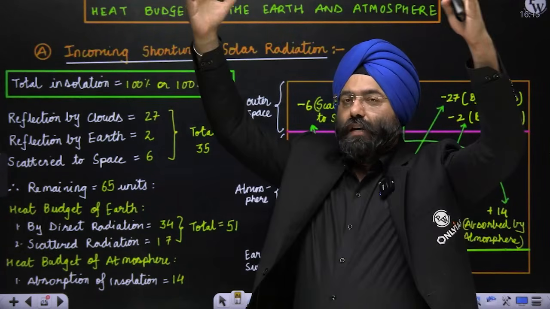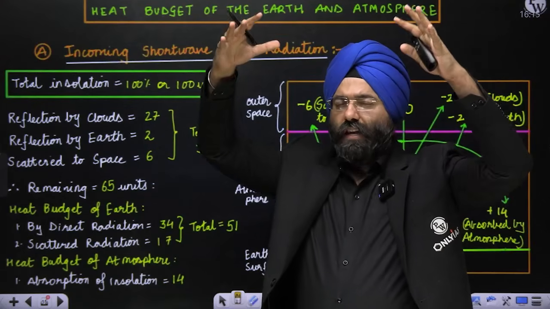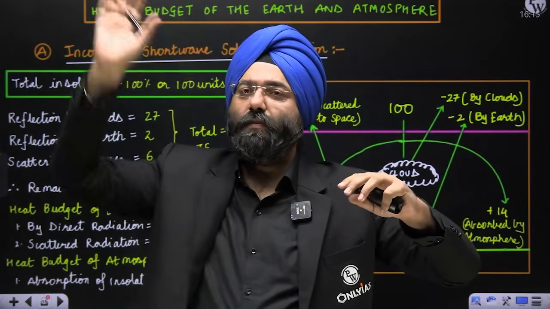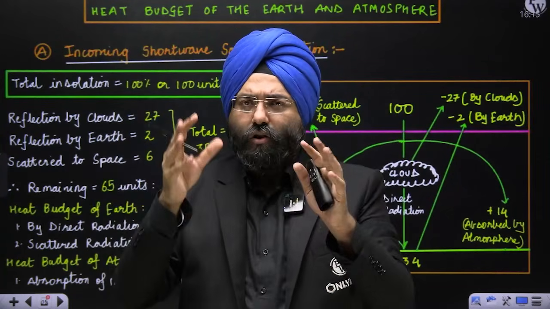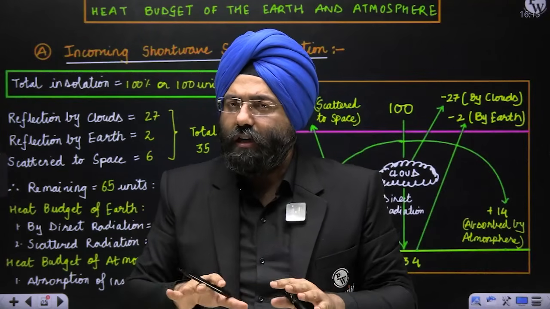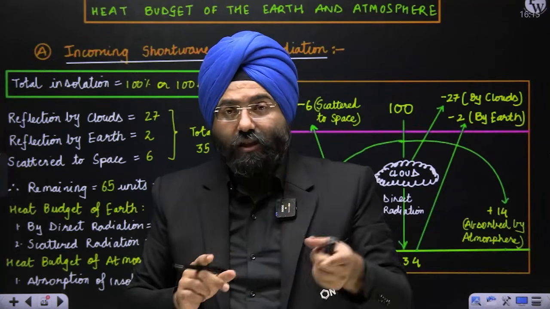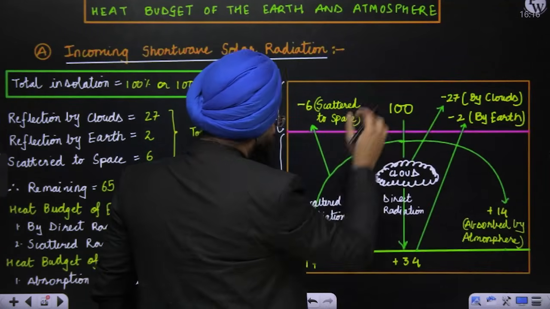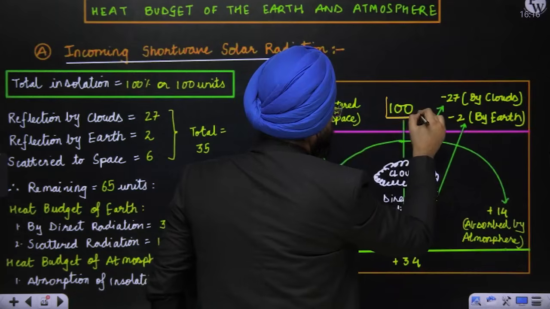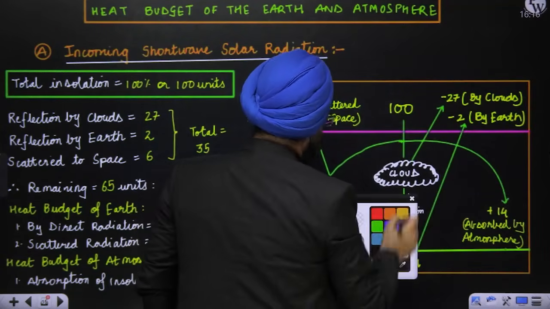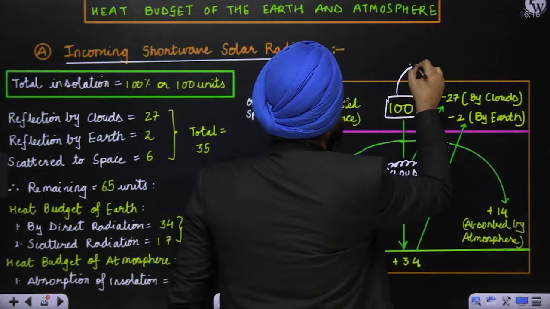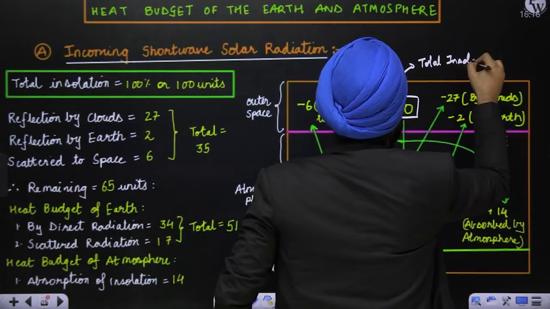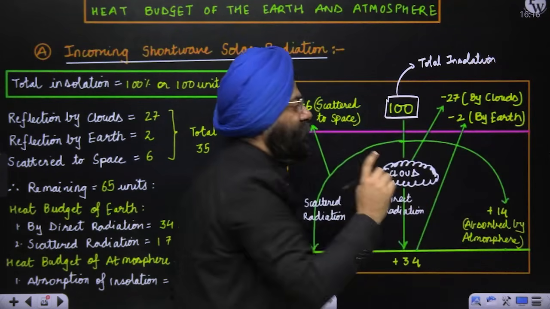Now, when the solar radiation comes, it will encounter the atmosphere. There will be a lot of things that will happen. Some will be radiated back, some scattered, and a lot of phenomena will take place. And out of it, some part will reach the surface of the earth. Not all. This is what is being studied here. Let's imagine this 100 basically refers to the total insolation, right? The way I'm teaching you, understand it that way, you will not face any problem.